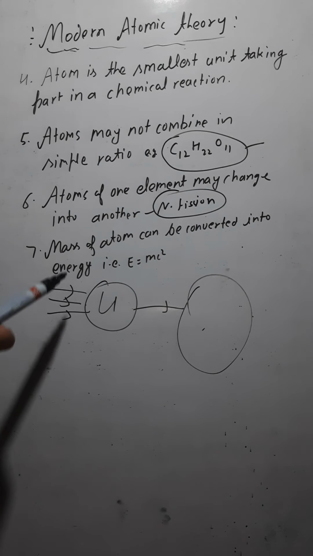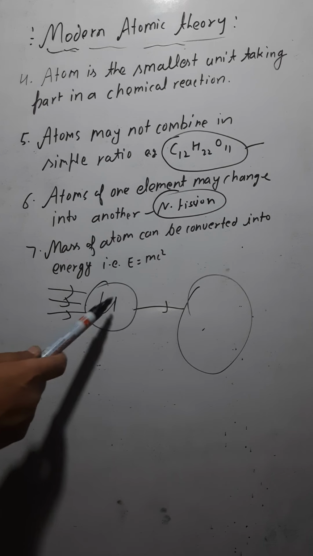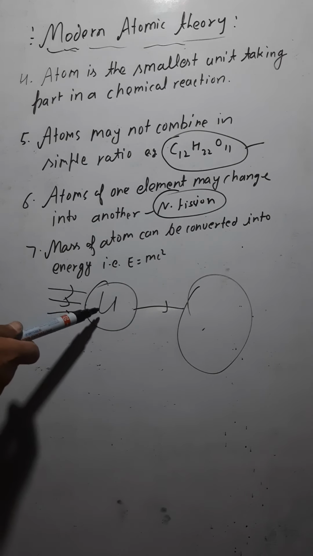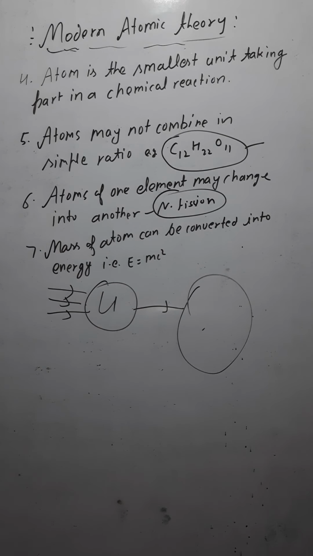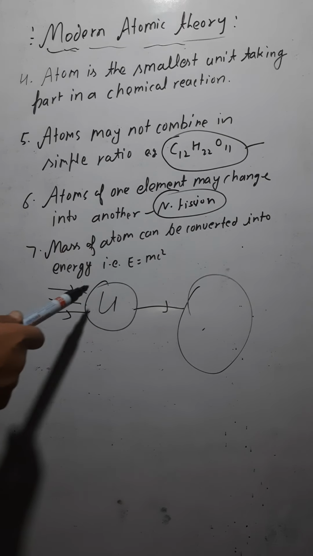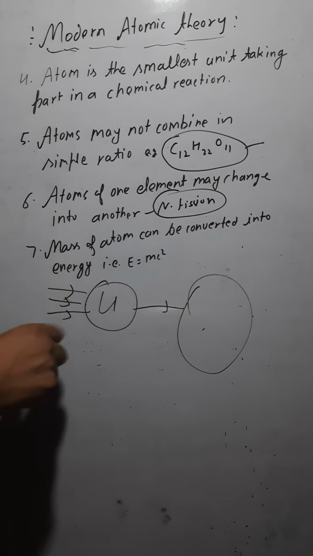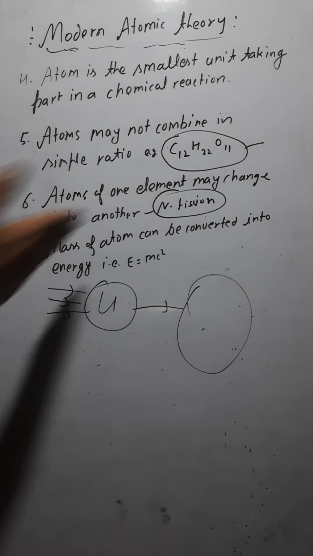If you bombard the uranium, it can change into polonium. So we can say that the atoms of one element can be changed into another, like in the case of nuclear fission.